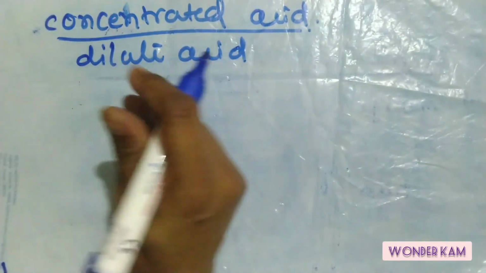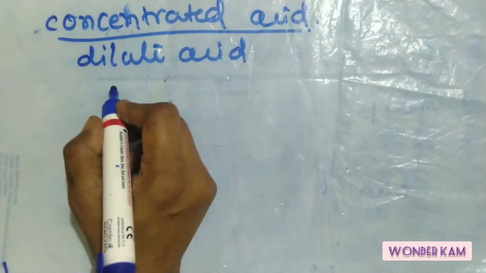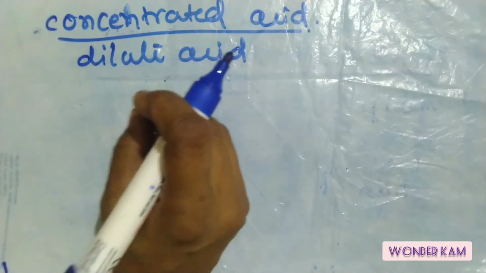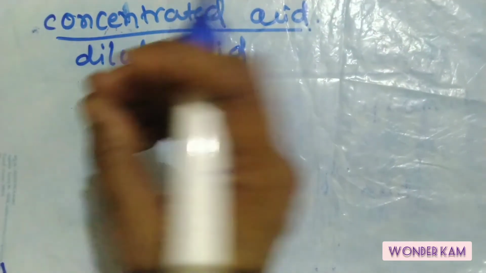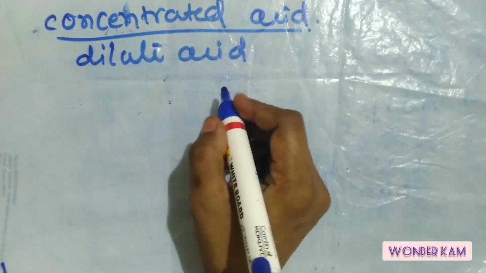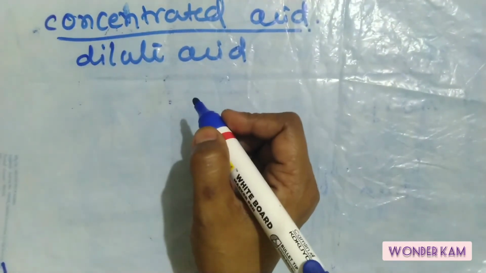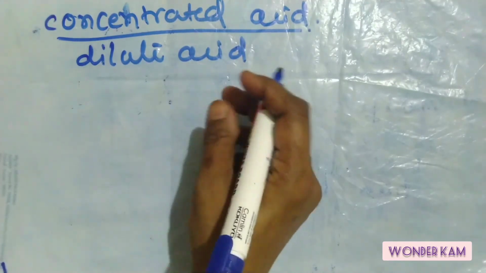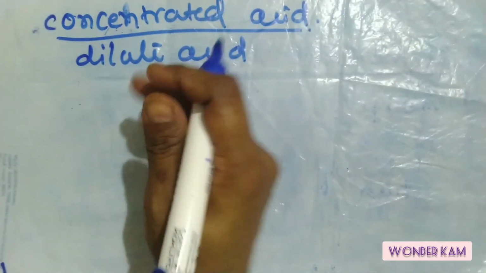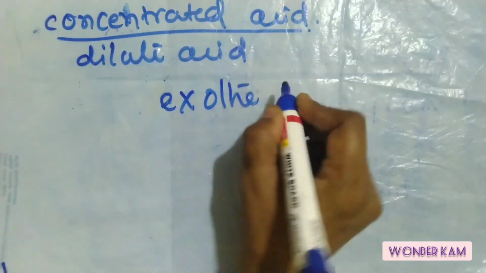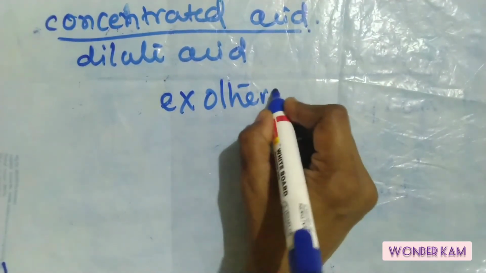Okay, one more thing, it is very important for you to know that while diluting acids, concentrated acids are always added to the water and not the other way around. We should not add water to the acid, because the mixing process is an exothermic reaction.